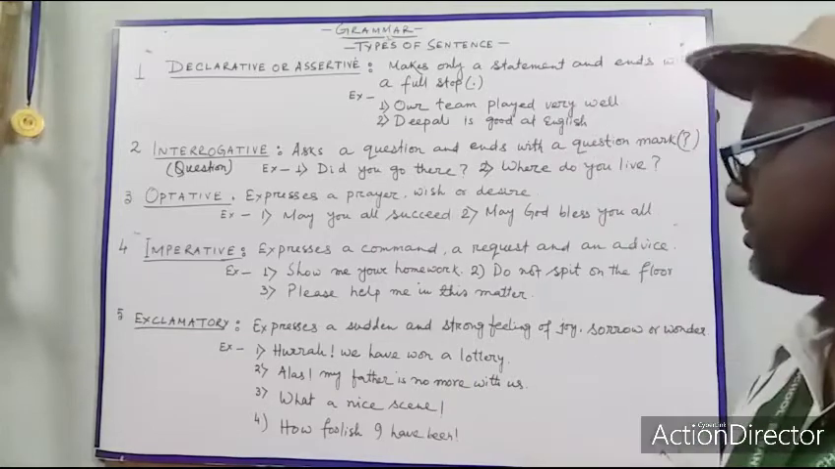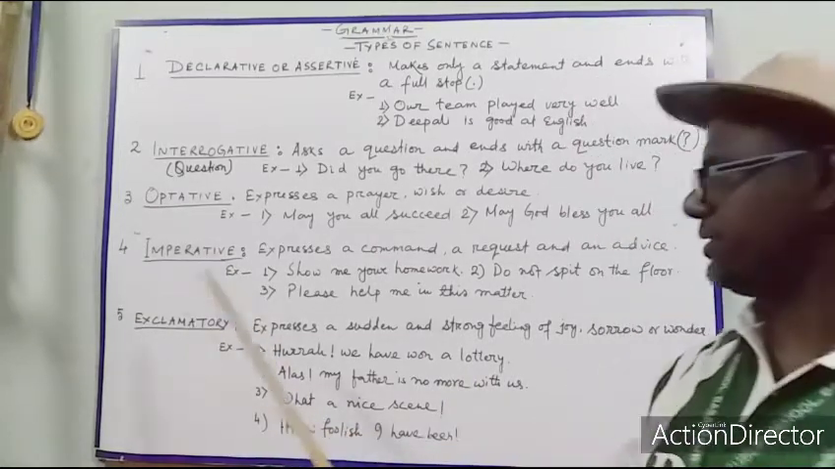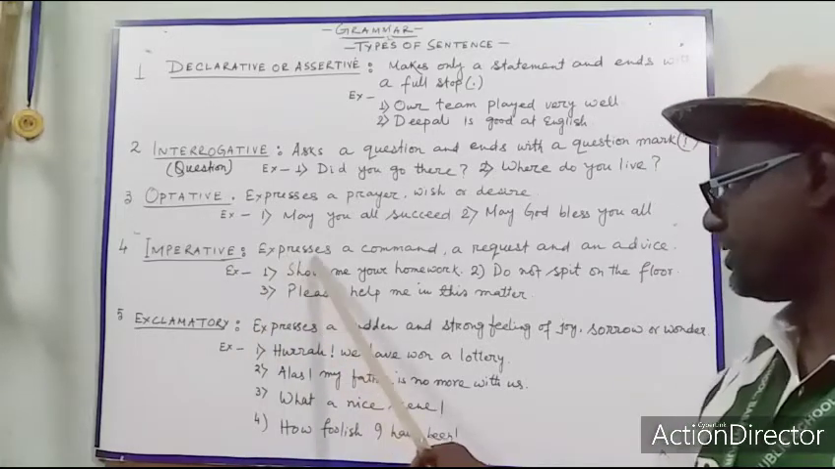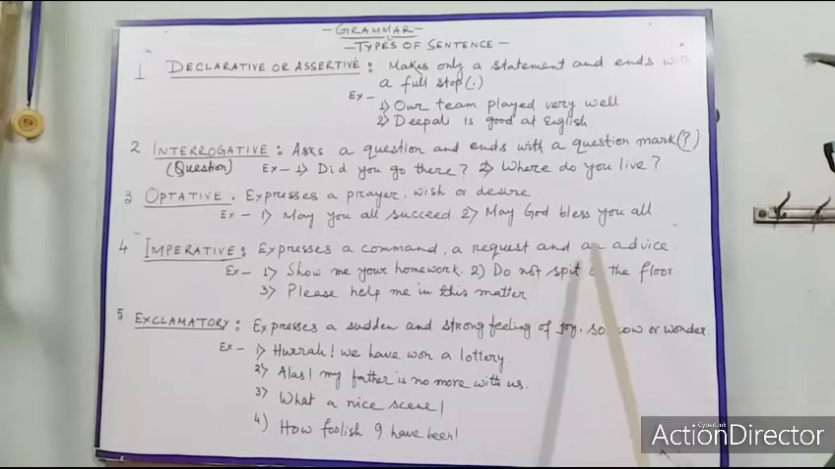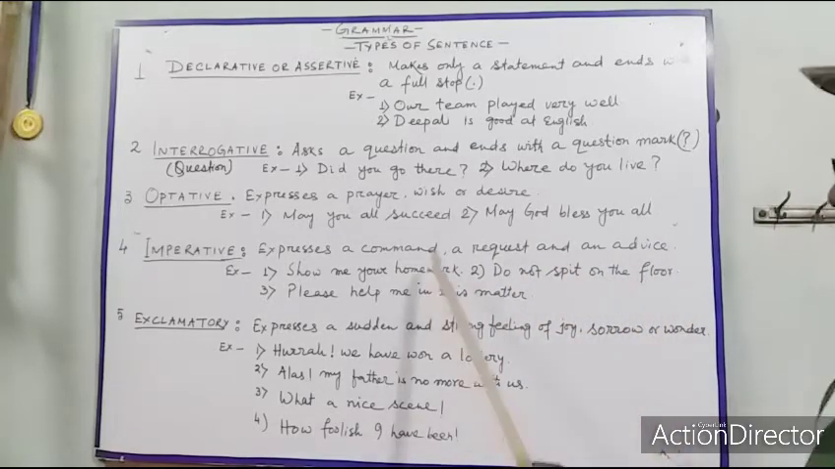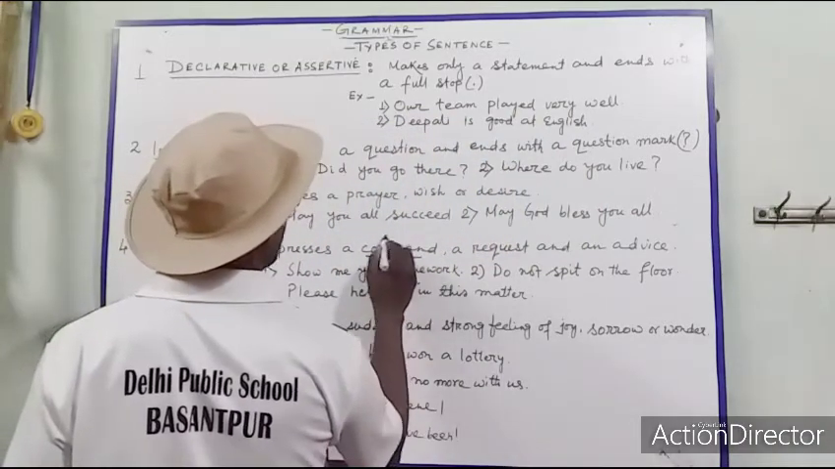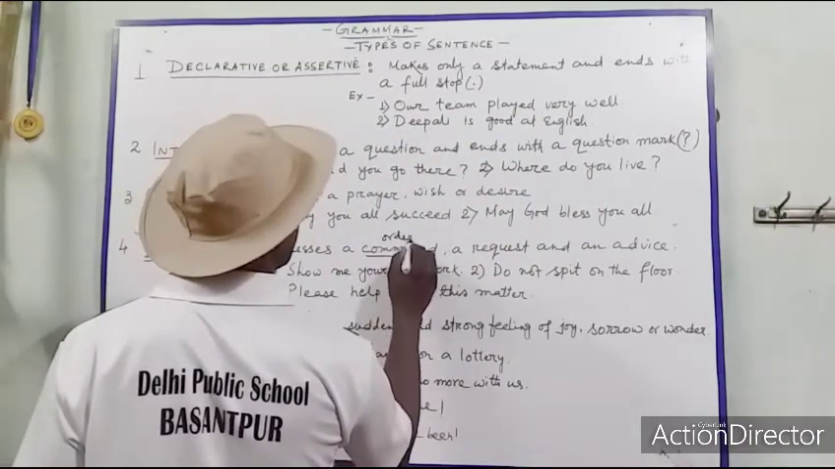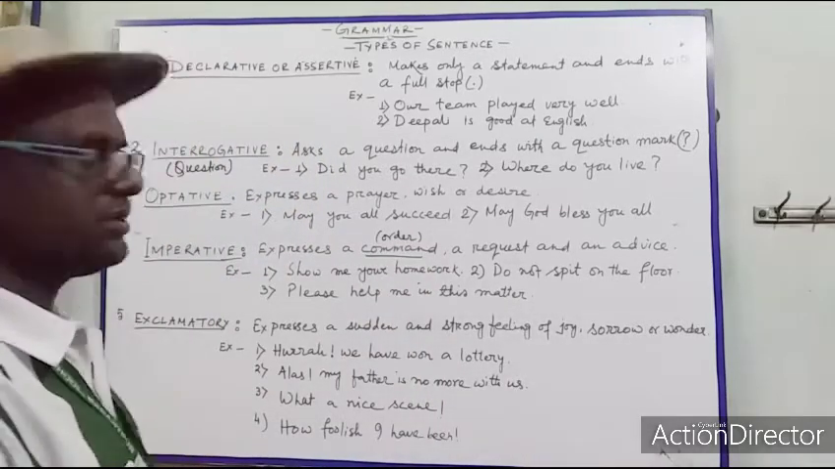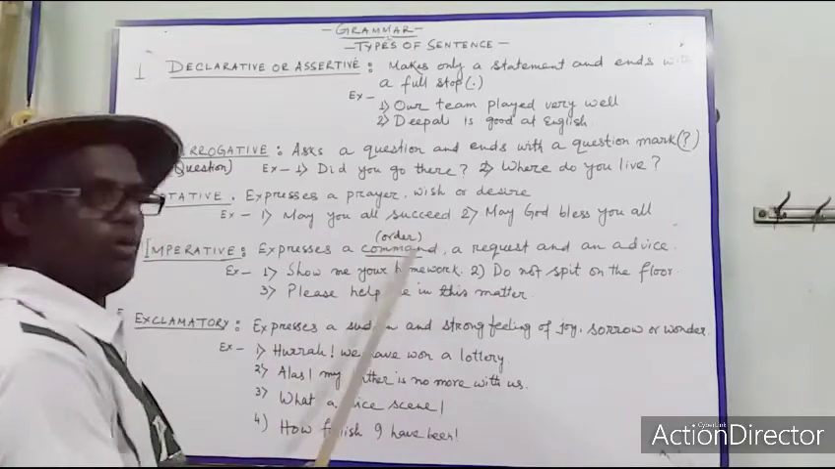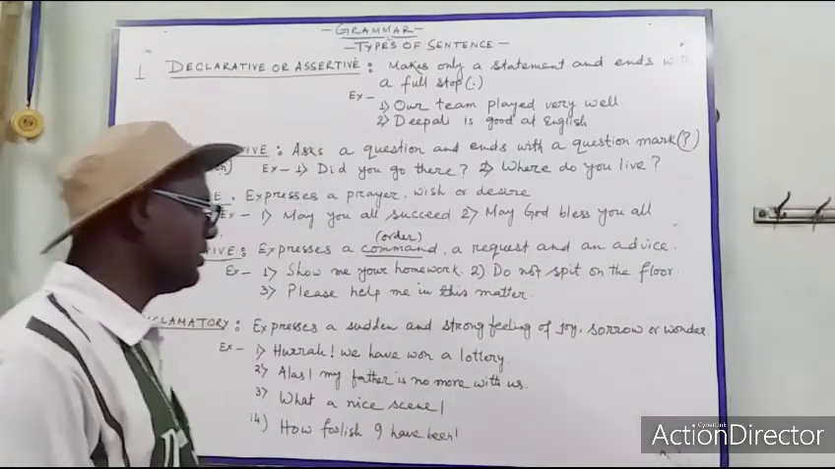Now coming to the next, imperative sentence. What is an imperative sentence? It expresses a command, a request and an advice. Command means order. So imperative sentences express a command, a request and an advice.